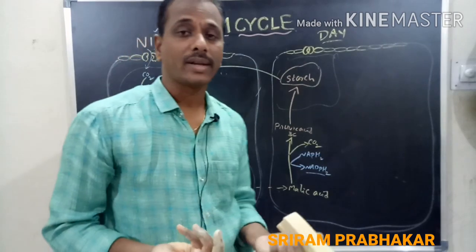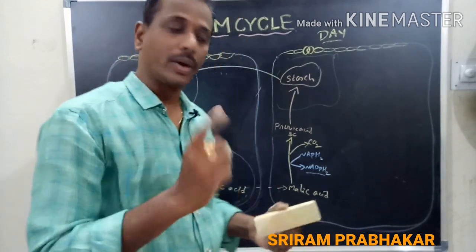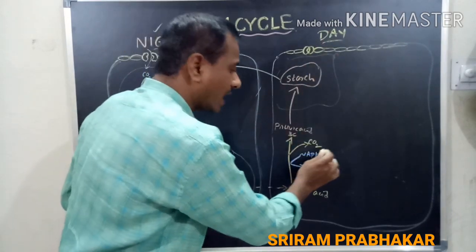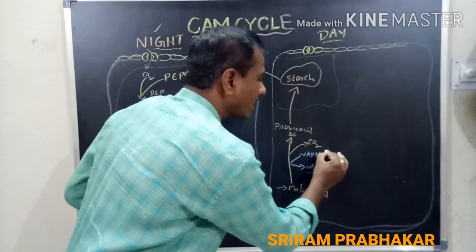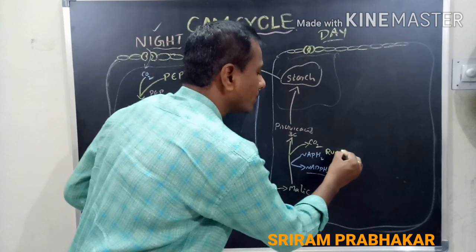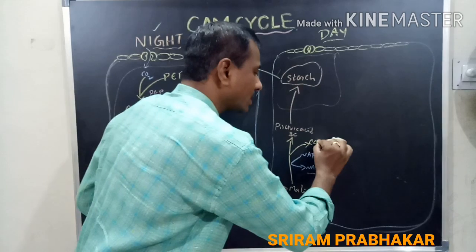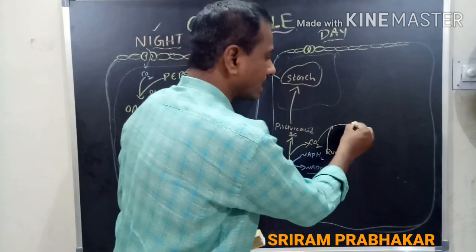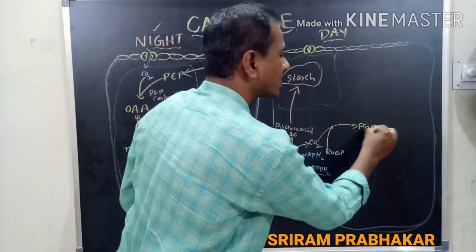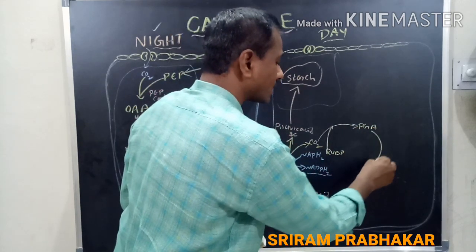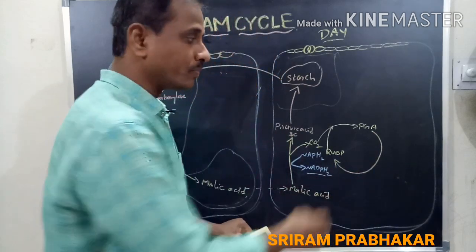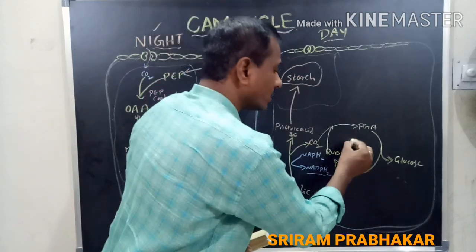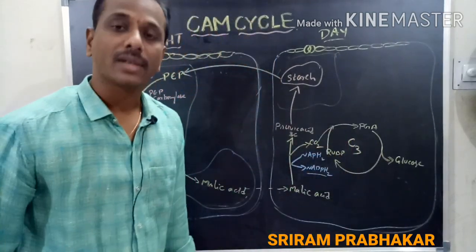Then where the carbohydrates are synthesized in the dark reaction, we know that the carbon dioxide released during daytime is received by RuBP. We know that in the C3 cycle, the carbon dioxide is received by RuBP, and it gives the phosphoglyceric acid. Then phosphoglyceric acid regenerates the RuBP. In this process, one molecule of glucose is synthesized. This process is called the C3 cycle.